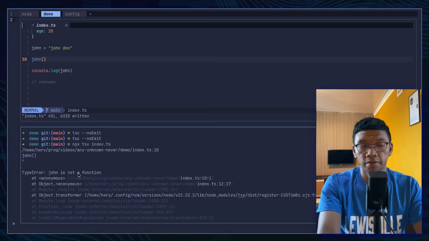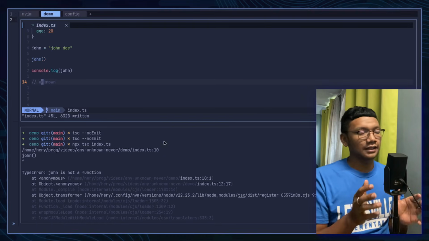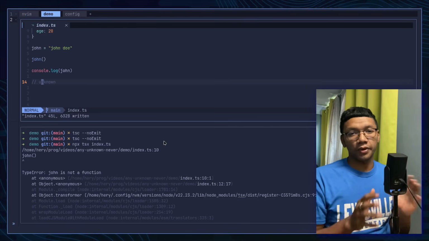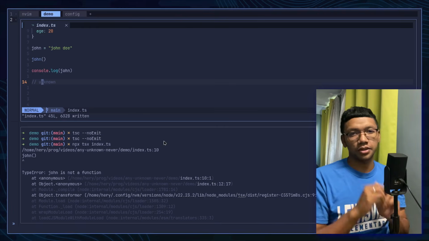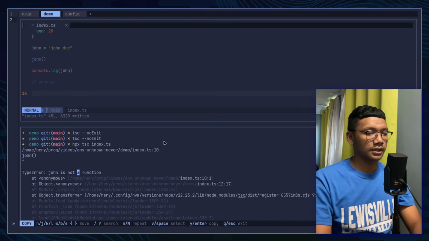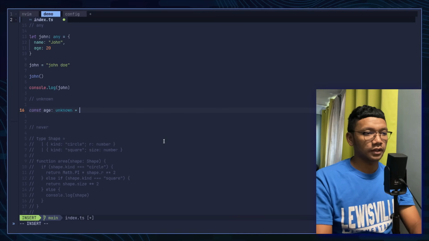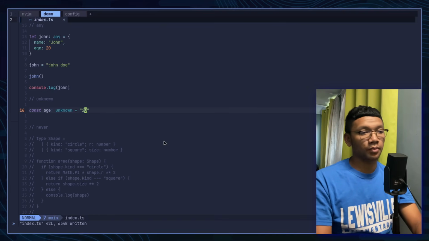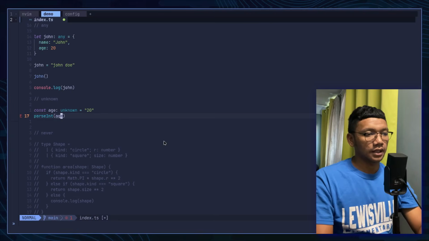And now take a look at unknown. Unknown is like any, you can assign anything, but you can't do anything with a variable unless doing narrowing or assertion. Let me show you. First, let's close this terminal. Here, assume we have a variable called age. Its type is unknown and it contains 20 as value. And now let's parse age into an integer. So let's call parseInt, and let's take age as parameter.